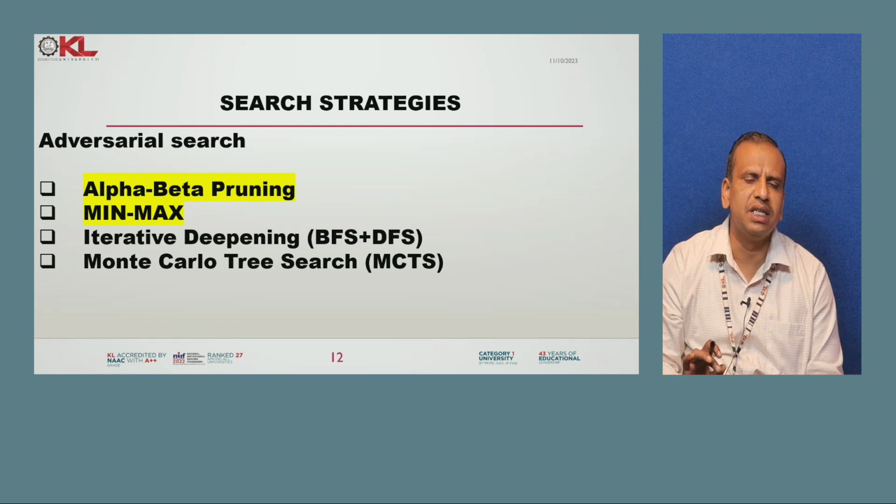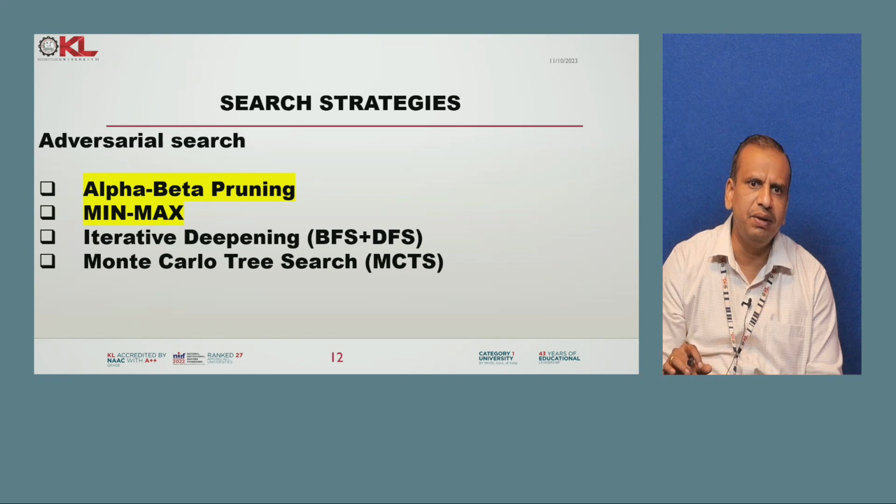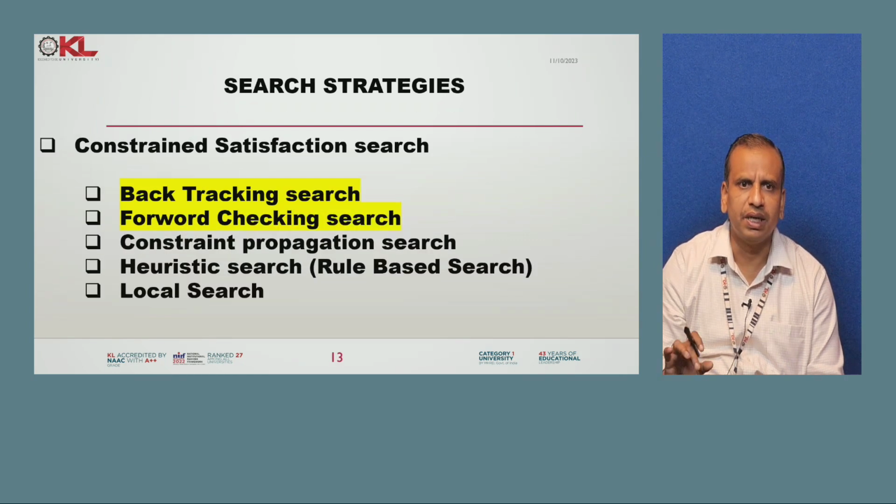Then adversarial search. These are the algorithms: alpha beta pruning, minimax, iterative deepening, which is a combination of breadth first search and depth first search, and Monte Carlo tree search. In this, alpha beta pruning and minimax are very, very important.